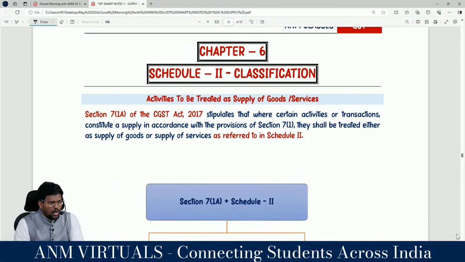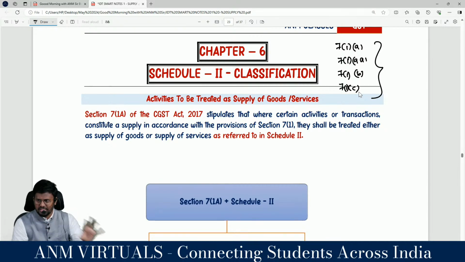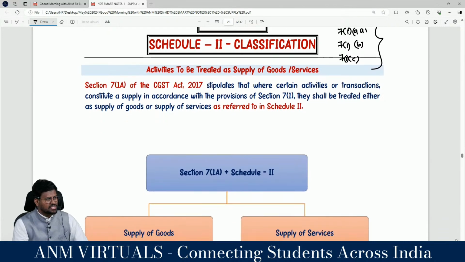Yes, so first you have to determine whether an activity or transaction is a supply or not. So it should fall either under section 7 subsection 1 clause A, or clause B, or clause C, right? Yes. Once it falls under section 7, you have to determine whether it is a supply of goods or a supply of services, right? Yes, as per section 7 subsection 1A read with Schedule 2.